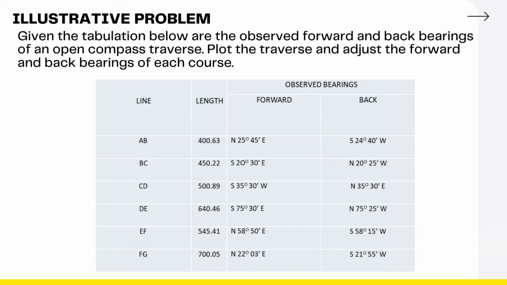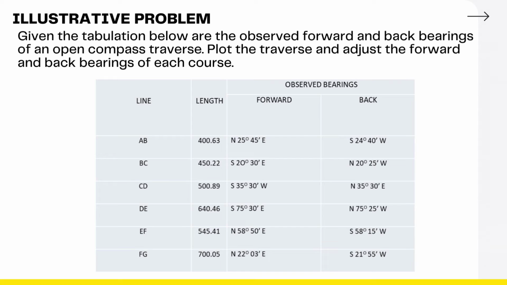Now, let's have an example of how we are going to adjust an open compass traverse. Given the tabulation that you can see on your screens, those are the observed forward and back bearings of an open compass traverse. What we are going to do is adjust the forward and back bearing of each course. Given the tabulation, there is line AB with a length of 400.63 and a forward bearing of north 25 degrees 45 minutes east, with a back bearing of south 24 degrees 40 minutes west.